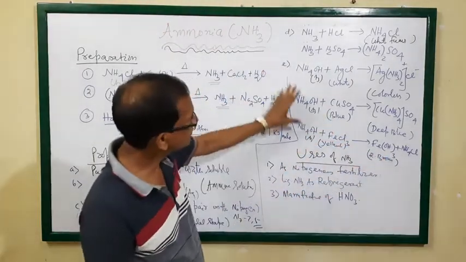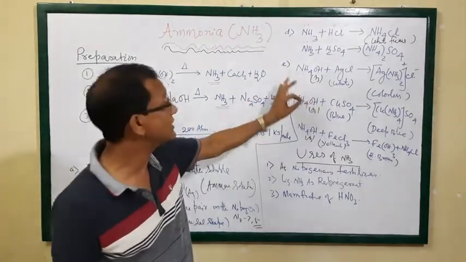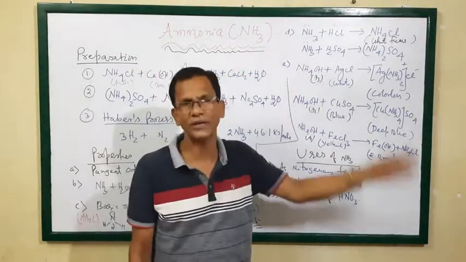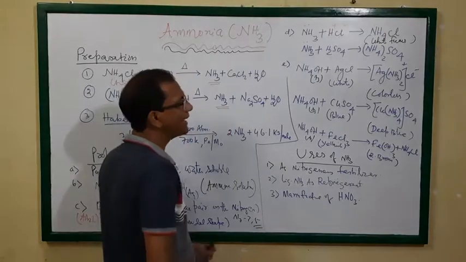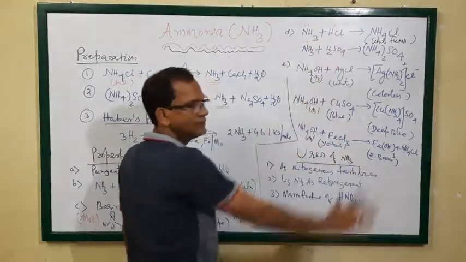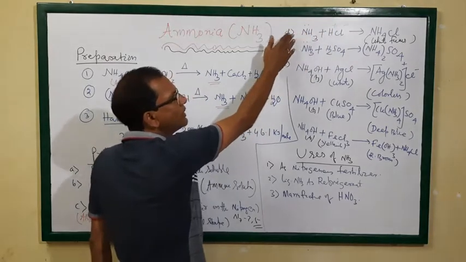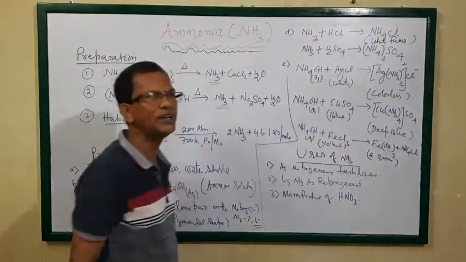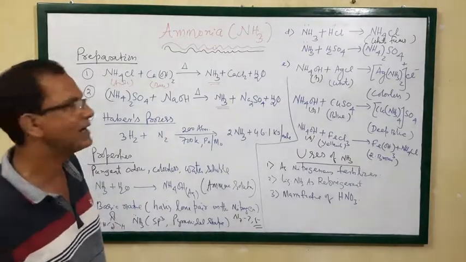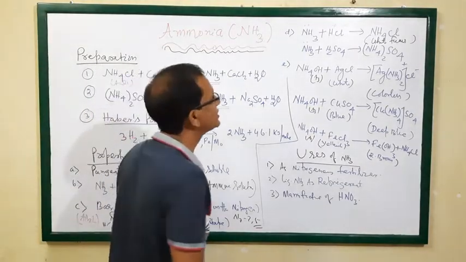So these are some important characteristics, that is, some chemical tests of ammonia. You can test ammonia gas by passing HCl. When you pass HCl gas into ammonia, it gives white fumes. That is one important identification of ammonia gas.